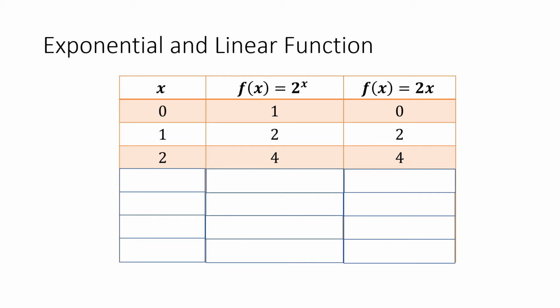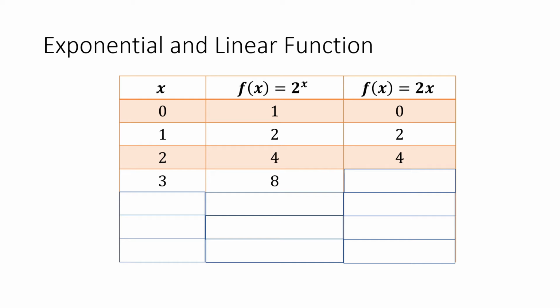Okay, equal. So if you are asked what value in the domain wherein the exponential function and the linear function produce the same output, then your answer is if x is 1 and if x is 2. Okay, now how about if x is 3?